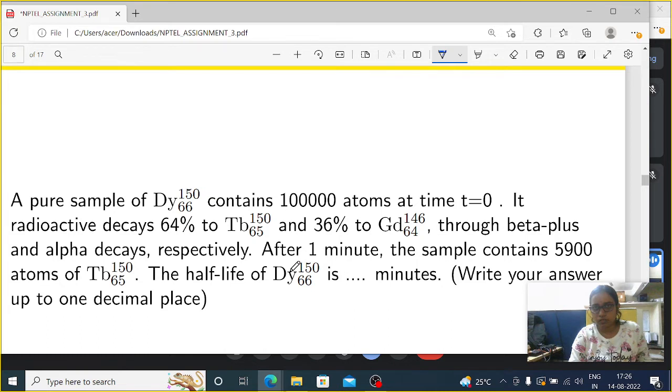The question is, a pure sample of Dy 66 150 contains 100,000 atoms at time t equals 0.